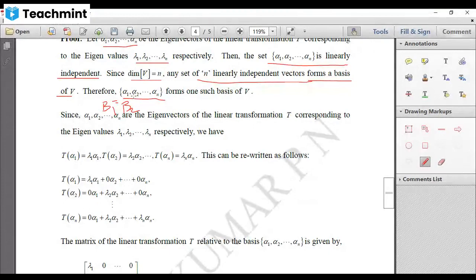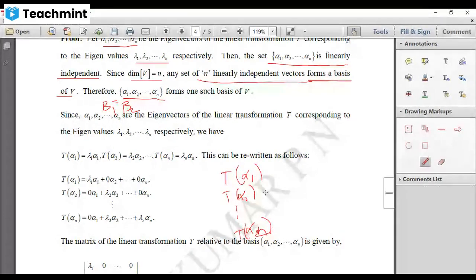So how are you going to write the matrix of a linear transformation? We have to write the images of the B1 elements, that is T of alpha 1, T of alpha 2, etc. as a linear combination of B2 elements. But B2 is also the same. That means we have to write T of alpha 1 equal to some scalar into alpha 1 plus some scalar into alpha 2, etc. up to some scalar into alpha n.